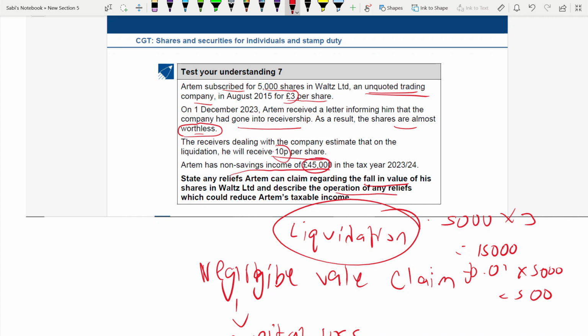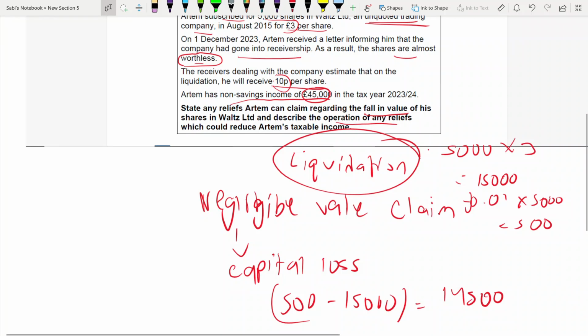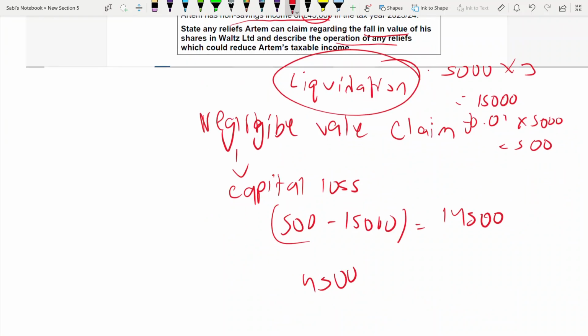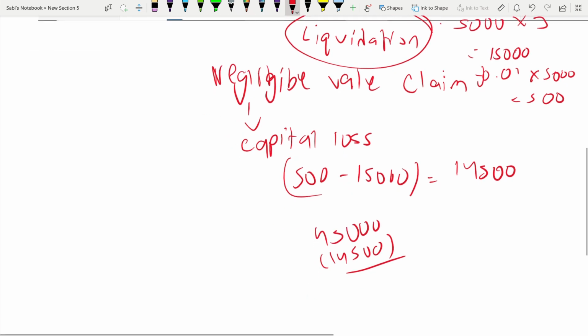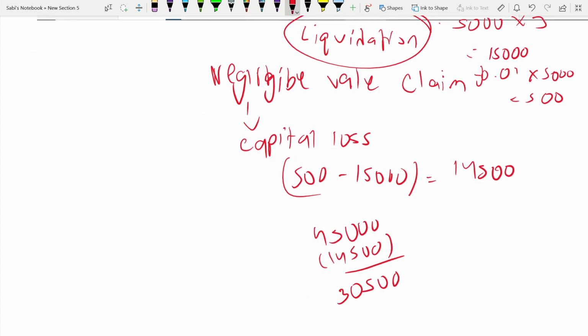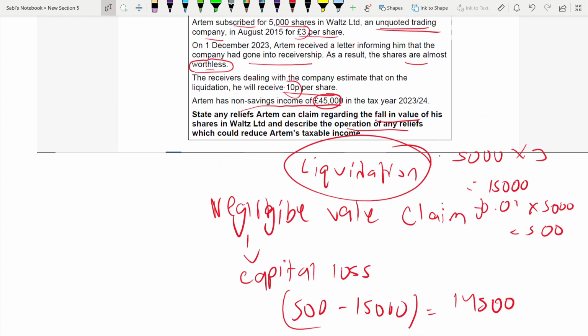So this is the total income, 45,000 from non-savings, let's say. Now this claim will reduce his taxable income of 45,000. So from 45,000, we deduct the 14,500 capital loss. It will bring his income down to 30,500. Because the income falls to 30,500, earlier he was a higher rate taxpayer paying at 40%. Now he'll be paying at 20%, saving 20% tax because he falls in the basic rate band.